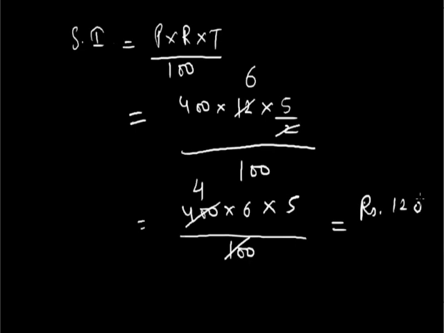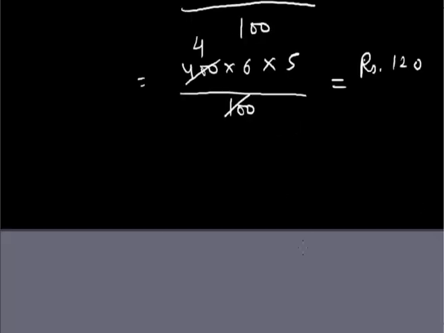This is the simple interest, or the extra amount of money other than the principal sum which the borrower has to pay back to the lender after the completion of the loan period, which is 2.5 years. So simple interest we have calculated using the formula is equal to rupees 120.